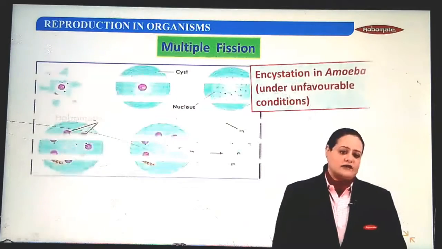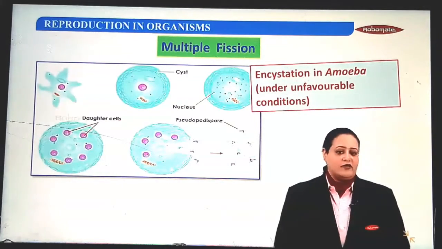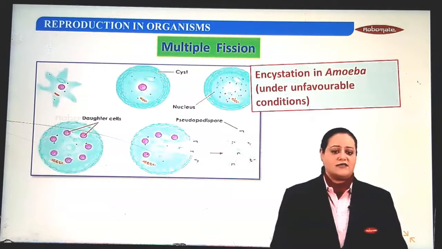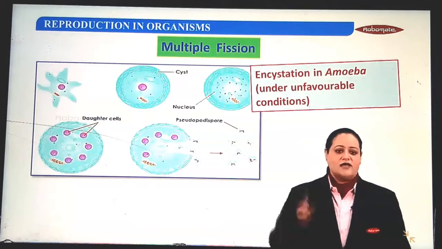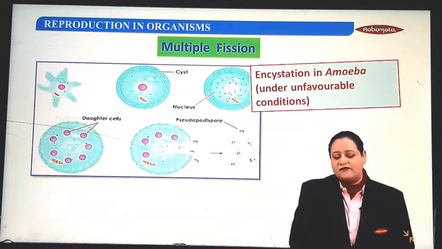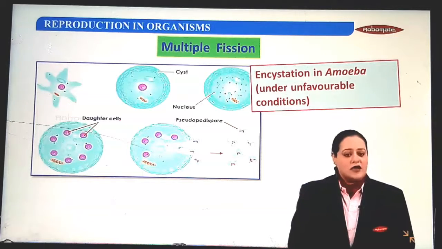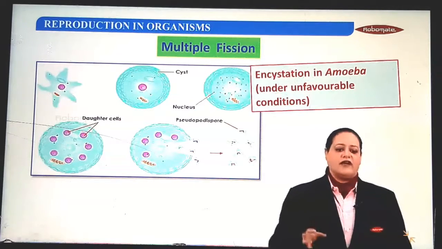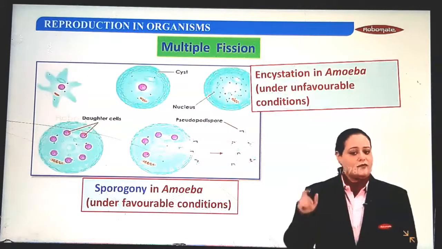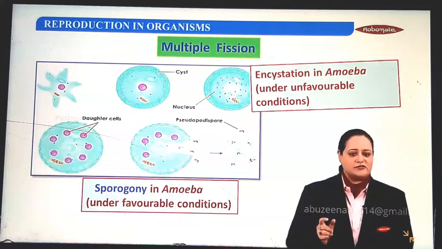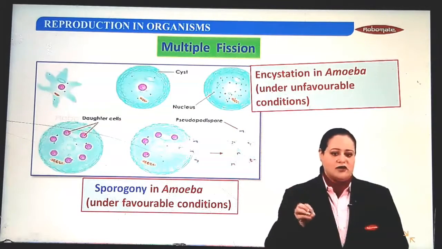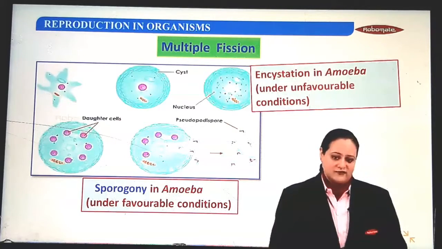Look at this diagram. This is the diagram of amoeba, which has formed a thick crust around itself, which is called the cyst, and the process is called encystation. So encystation in amoeba under unfavorable conditions allows the nucleus to keep on dividing, and finally, when there are favorable conditions, by the process of multiple fission called sporogony, the small daughter amoeba emerge out from the cysted parent organism.